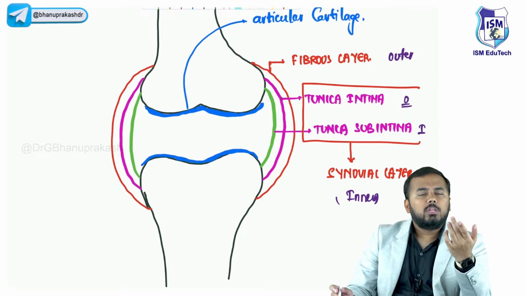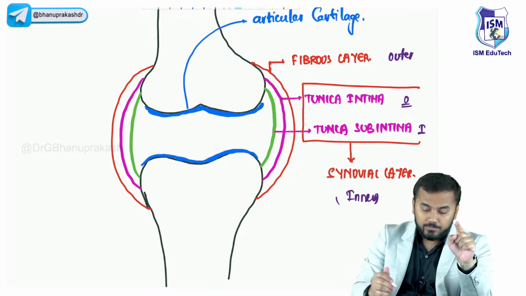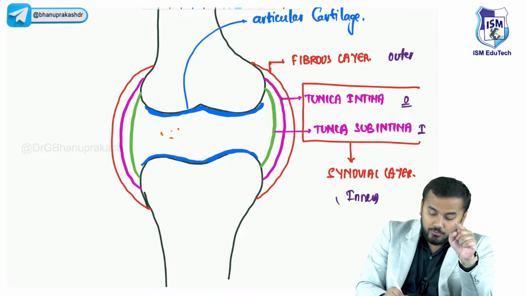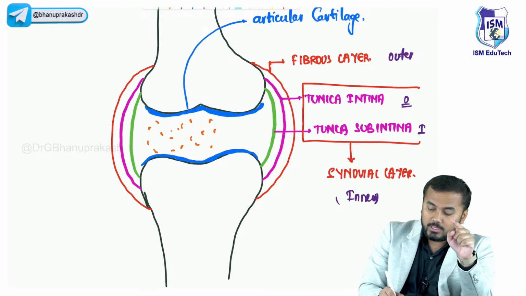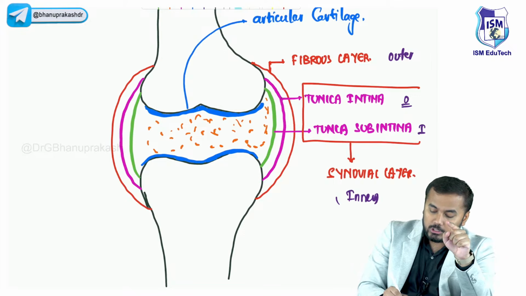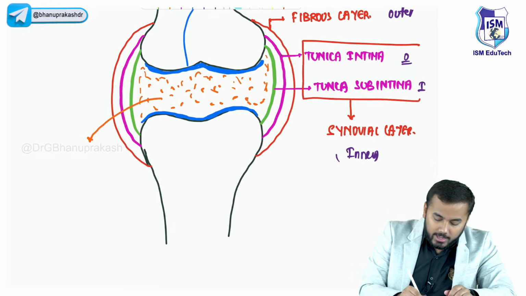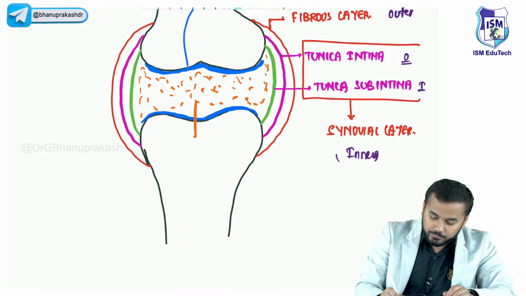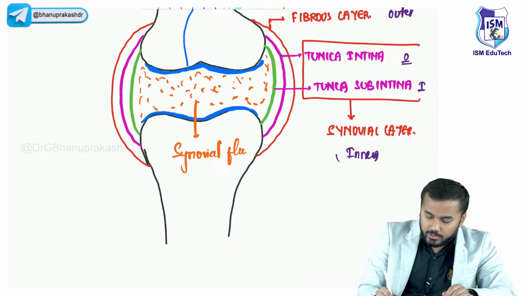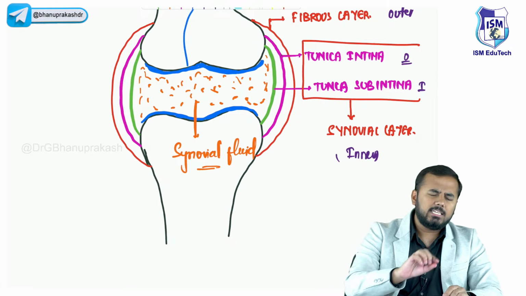And all of you know, synovial joints mean what? Synovial joints are those joints which have synovial fluid in between, right? So this is the synovial fluid that is located in between the joint. Actually guys, this synovial fluid is completely sterile fluid.